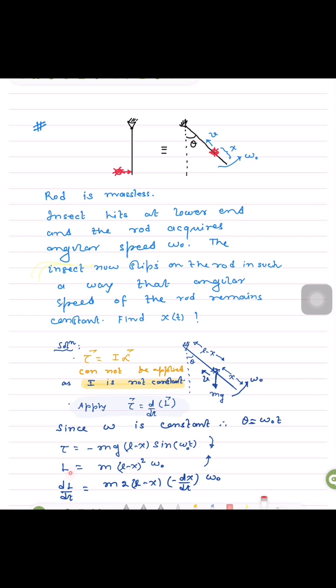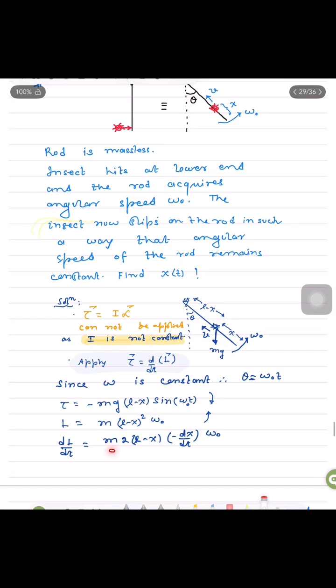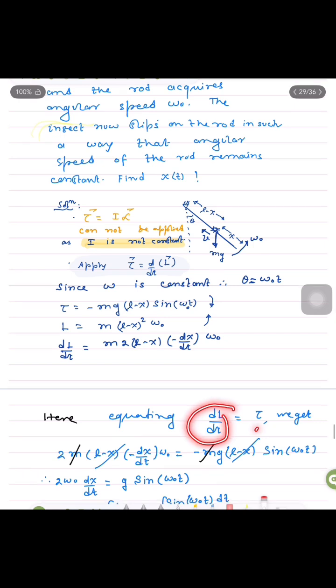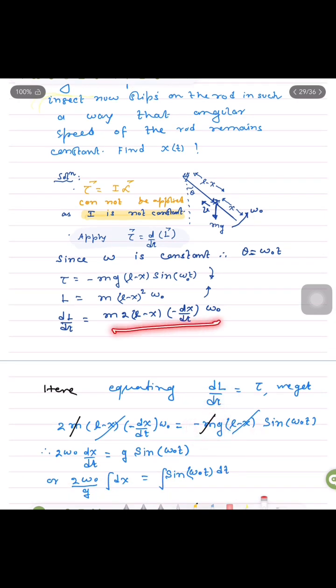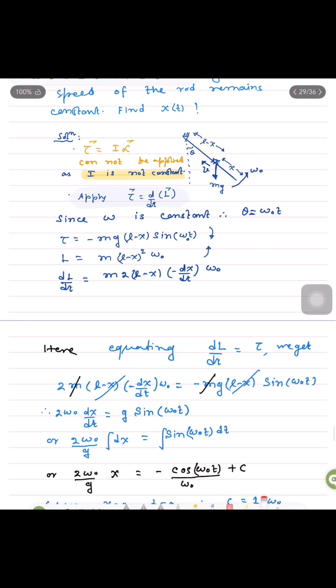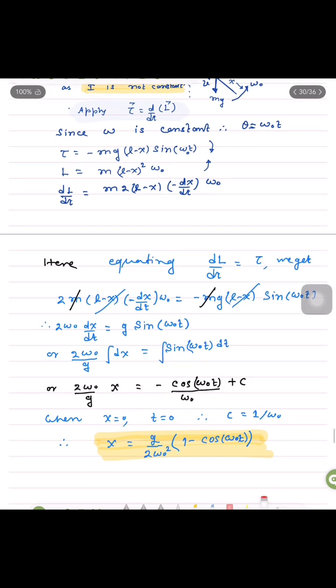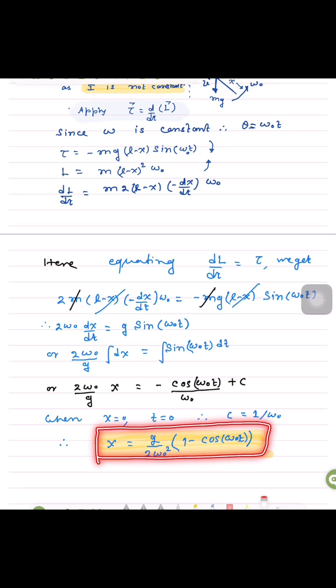Now find dL by dt. dL by dt can be written like this. This is not difficult to realize. So now equate this relation, dL by dt equal to torque, from here dL by dt, and from here torque. If we substitute these values, we will finally land up at this equation, and it is easily integrable. And we apply the boundary condition, the initial condition, that at t equal to 0, x is 0 because the insect was here. We get c as 1 by omega naught. So finally the equation will be this one. This is the position-time relation, this position.